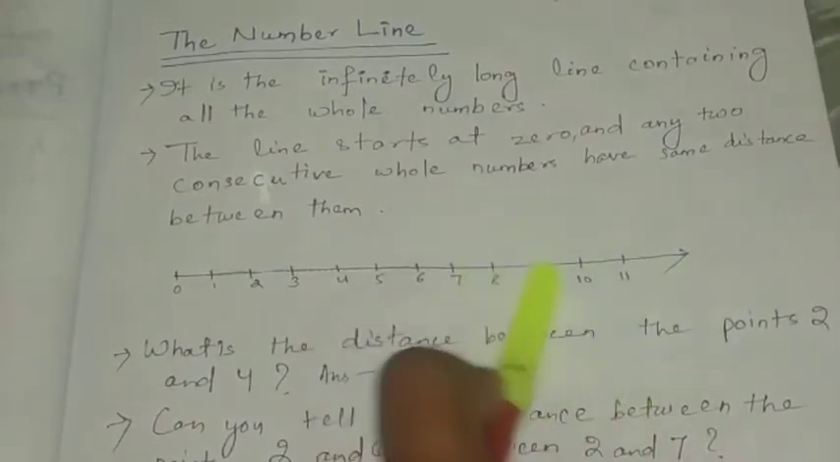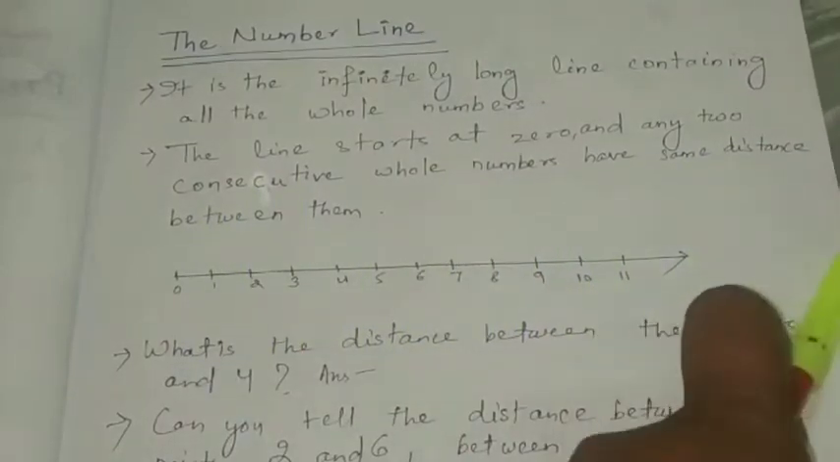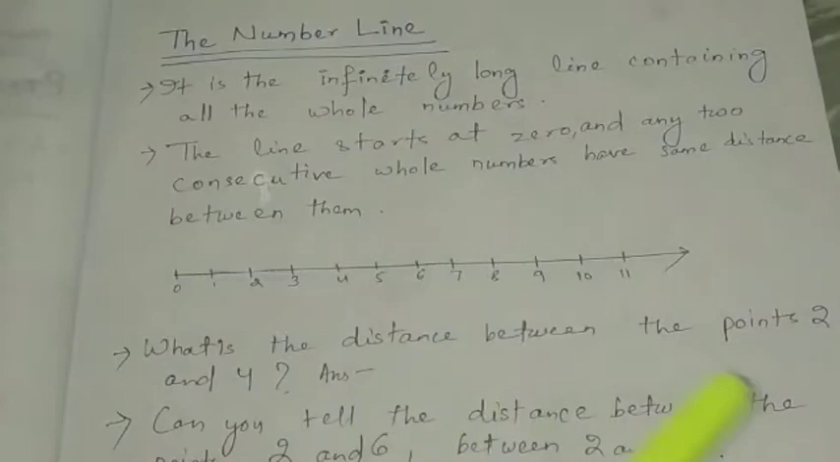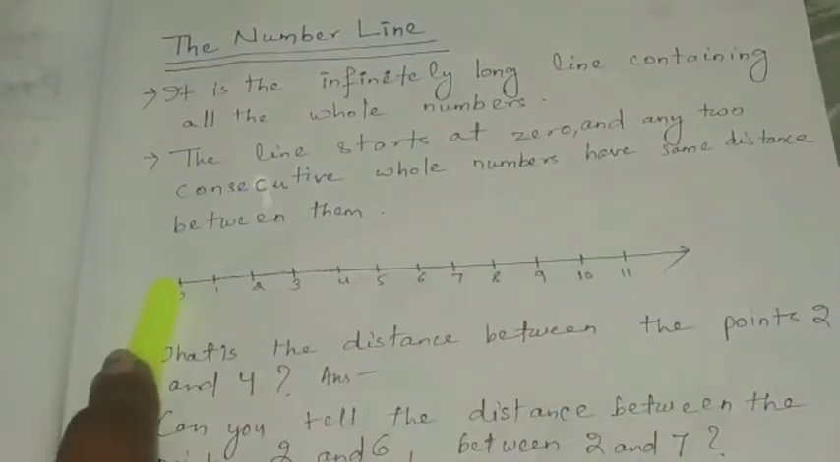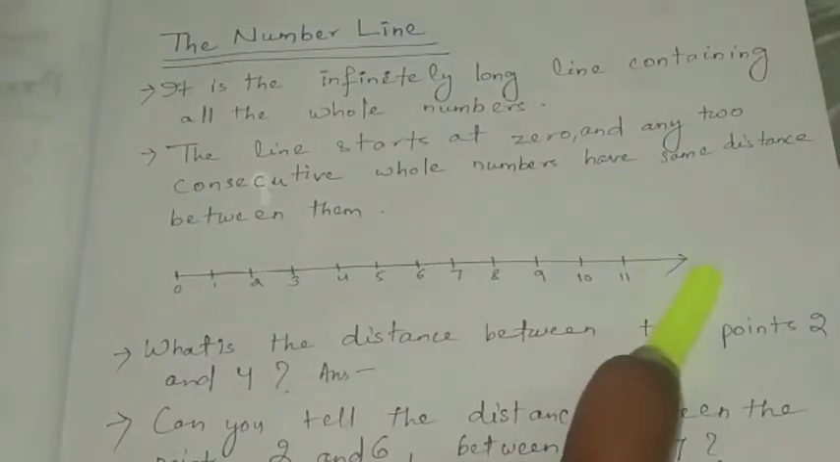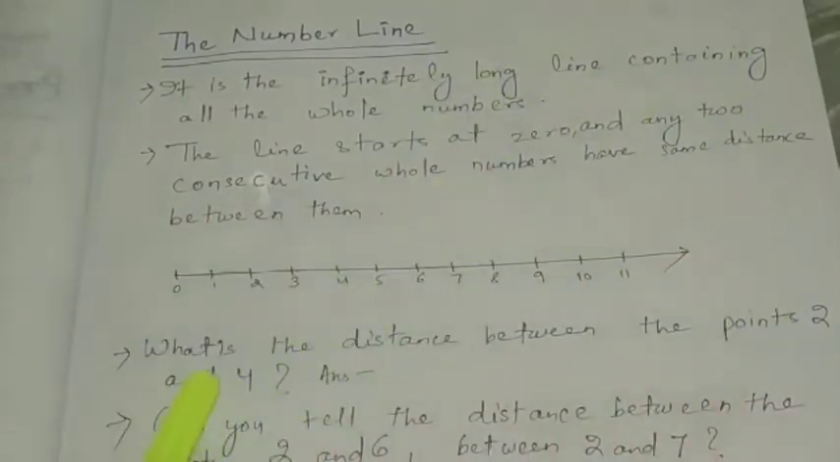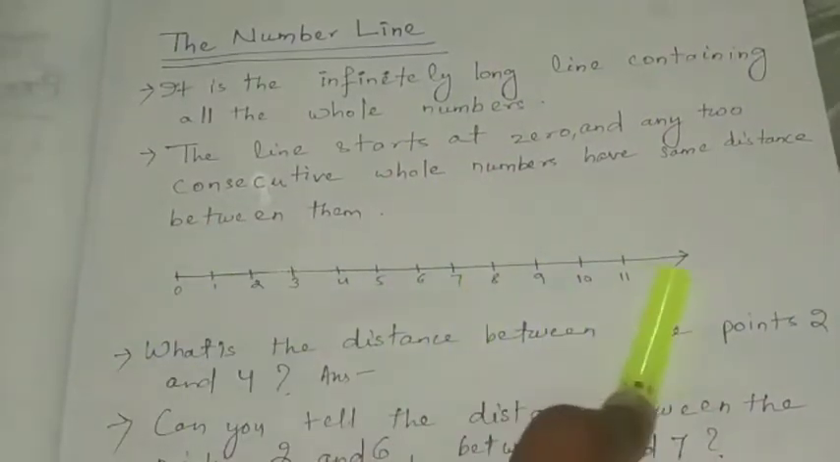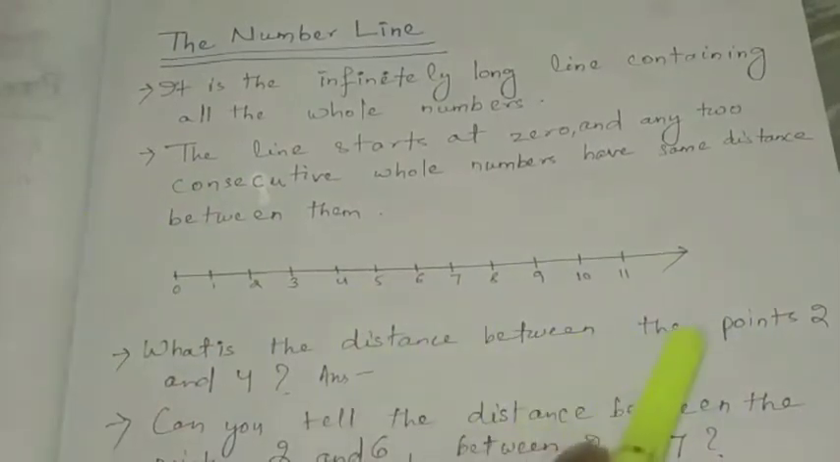The arrow mark means it will not end. So this will continue. How much you want to continue, that will continue. So this is not the ending. Here one end is here. Here the other end has no end. It has what? Arrow mark. So it is an infinitely long line, containing all whole numbers.